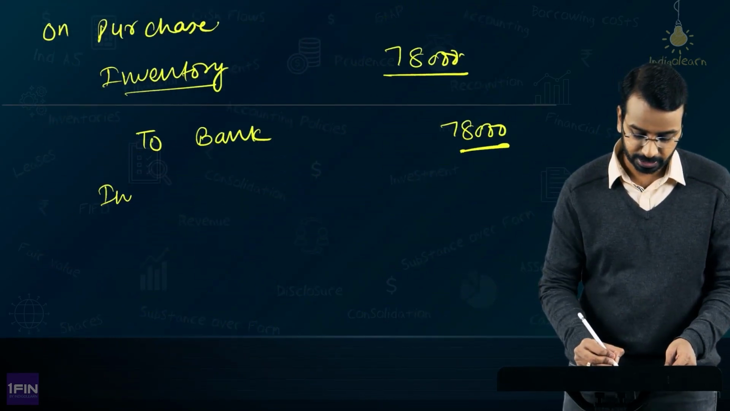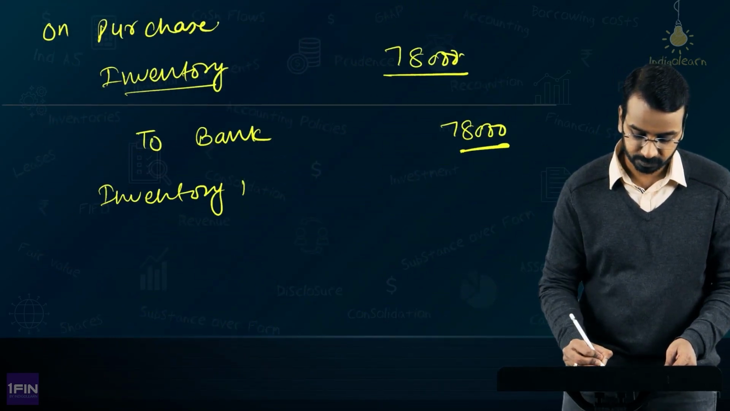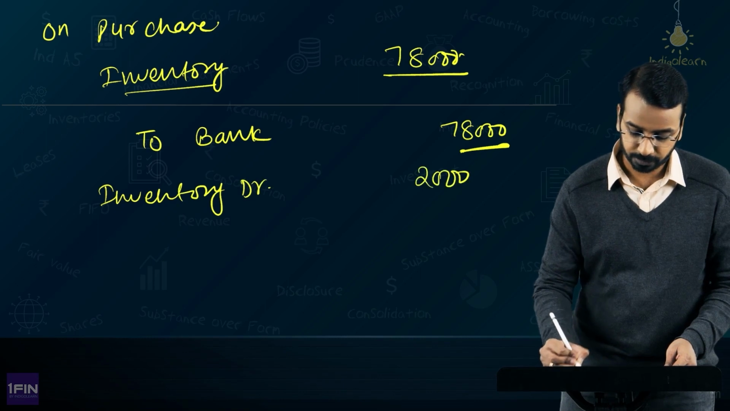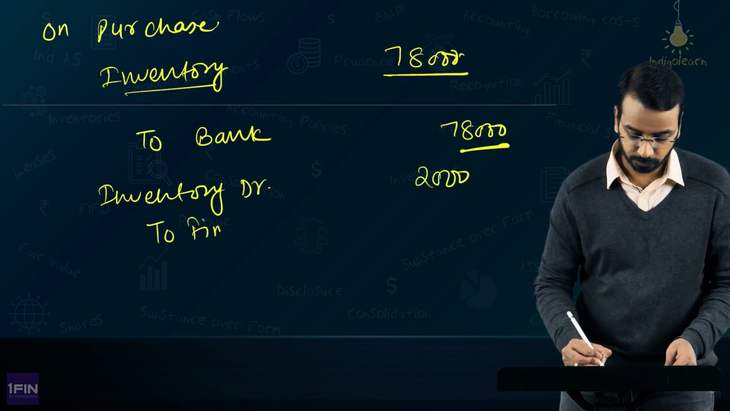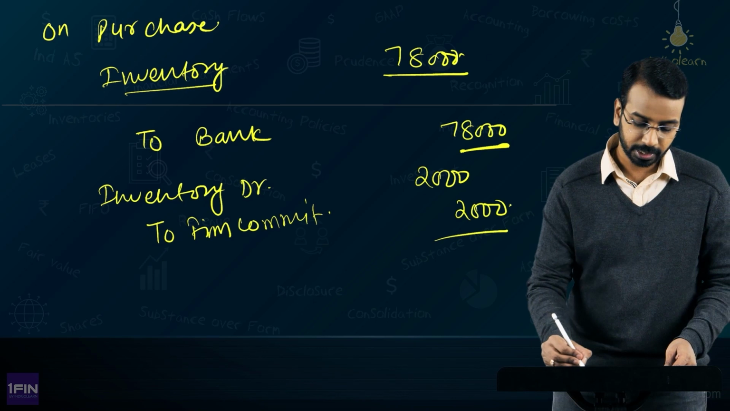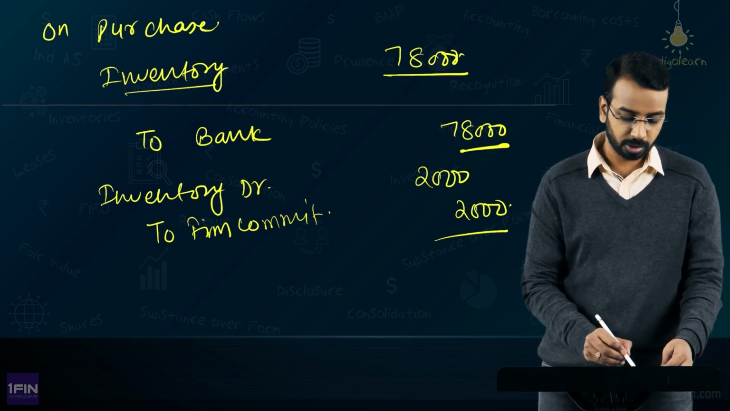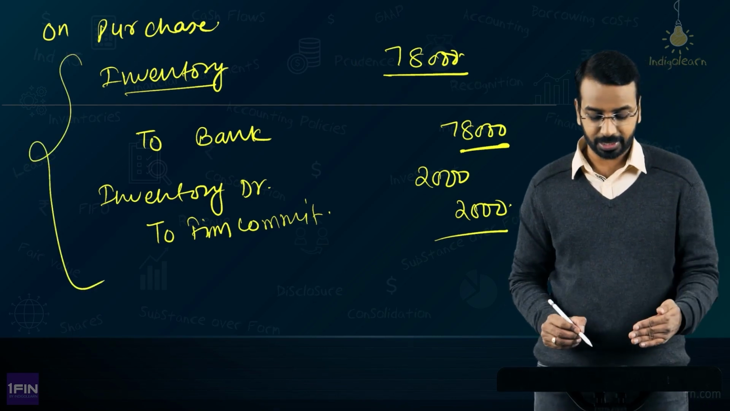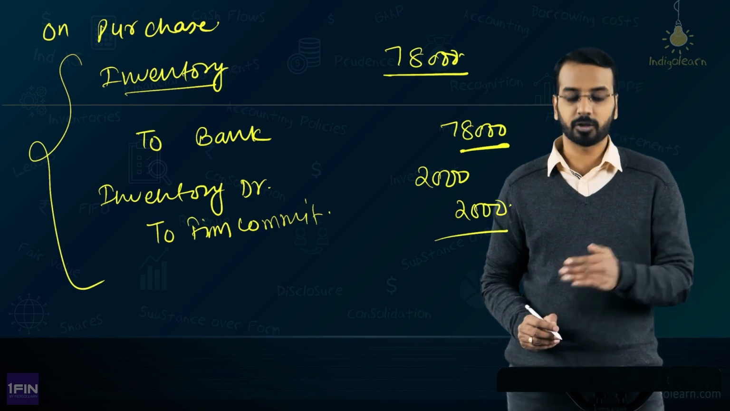So we will say inventory debit 2000 to firm commitment 2000. Or you can directly record the inventory, or you can pass a combined entry saying inventory 80,000 to bank, to firm commitment 2000.